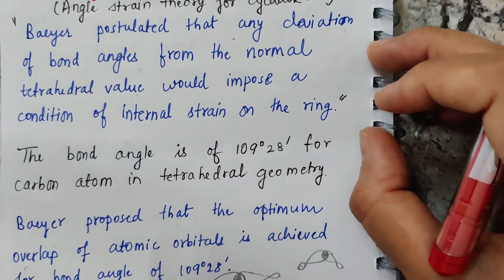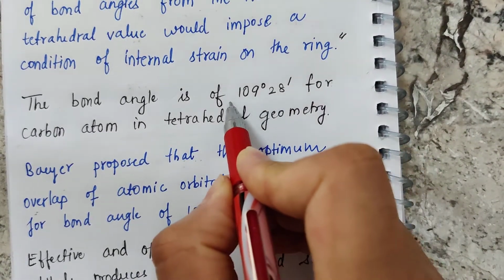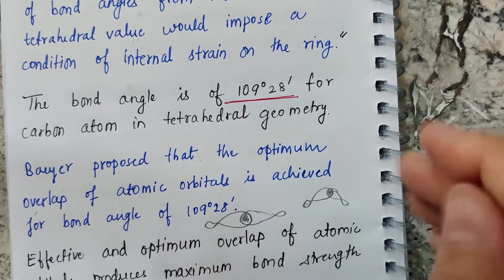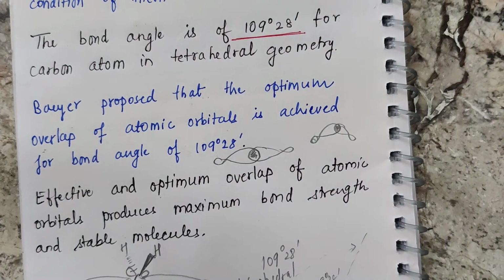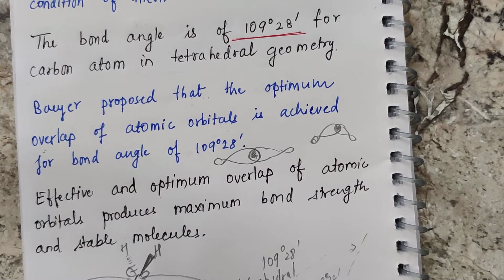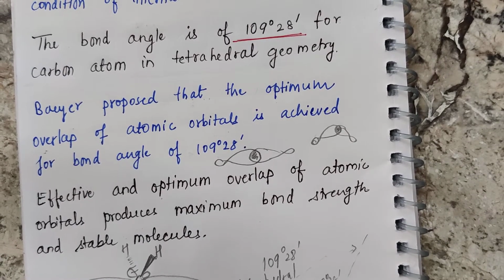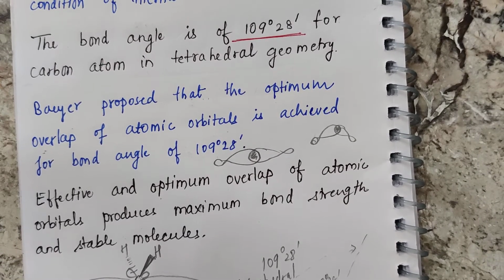The bond angle for tetrahedral geometry is 109 degree 28 minutes, as I have already told you. He proposed that in order to obtain the maximum overlap of the atomic orbitals, the bond angle should be 109 degree 28 minutes.